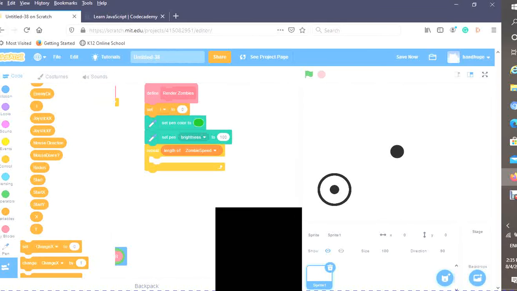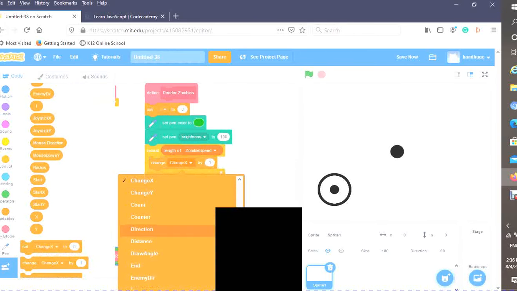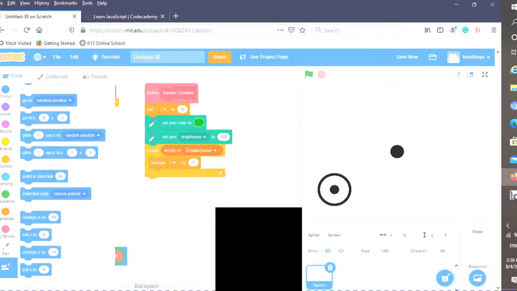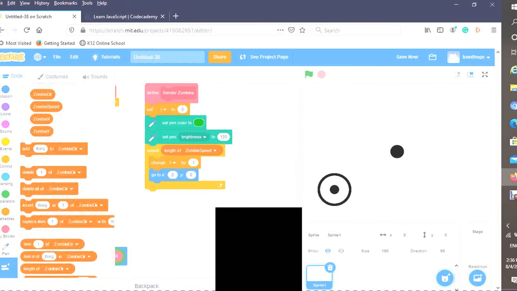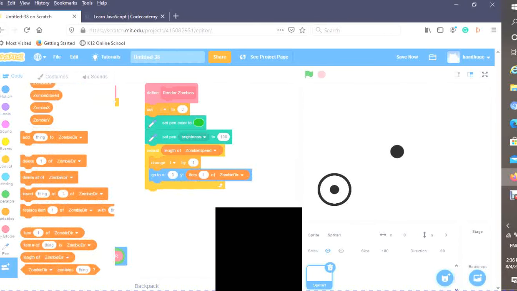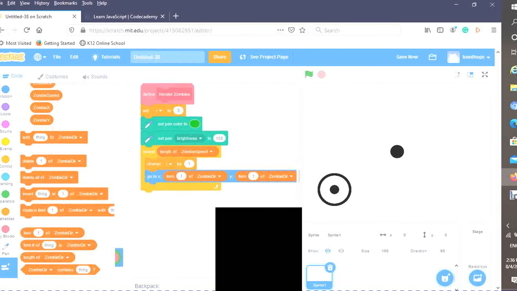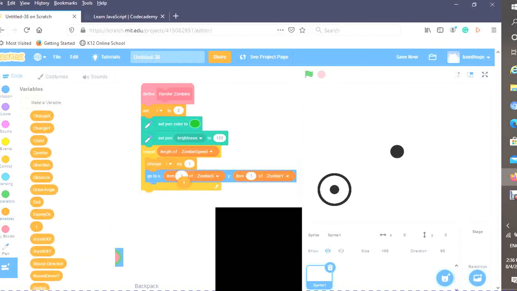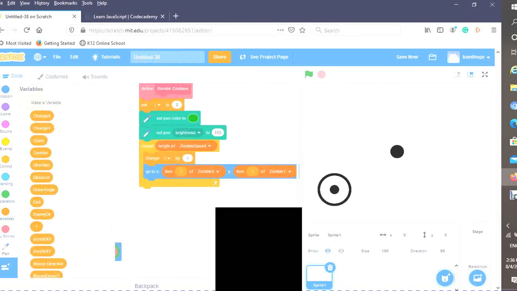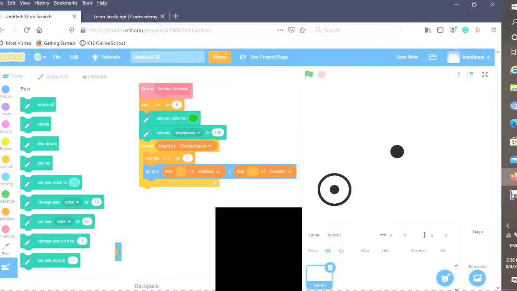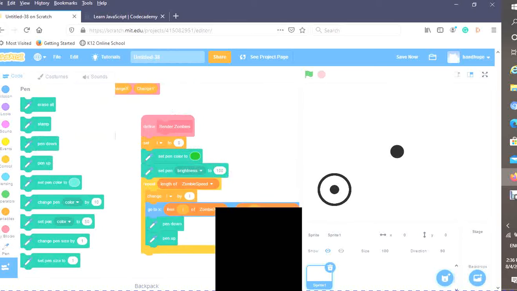I am going to change I by 1. Then I'm going to go to X, item, and item of zombie X and zombie Y. And of course, item I. Now pen down and pen up.